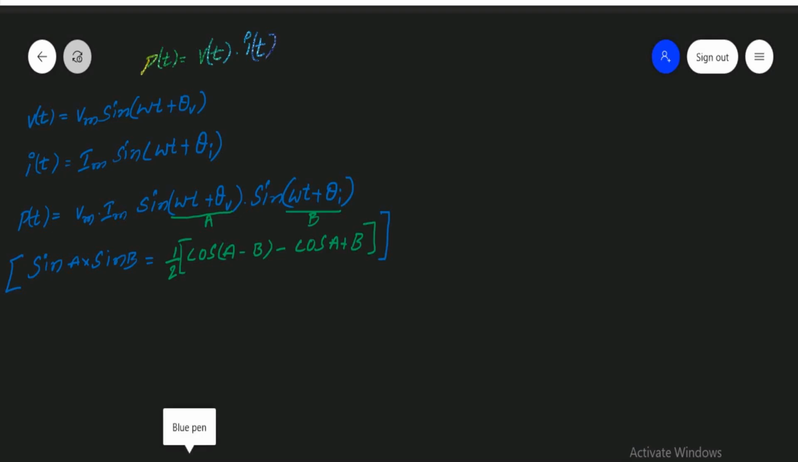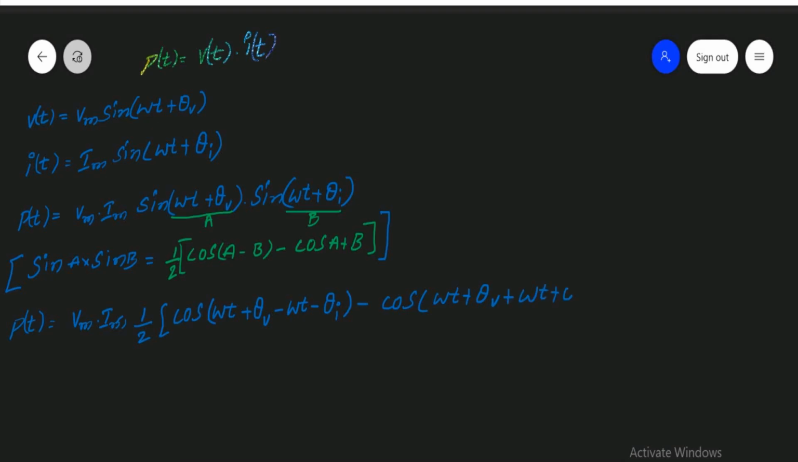By using this equation, you can write P of t is equal to Vm into Im of cos of A, that is omega t plus theta V, minus B, that is omega t plus theta I, minus cos of omega t plus theta V plus omega t plus theta I. Let us write here Vm into Im by 2.